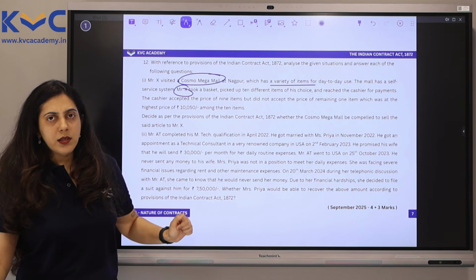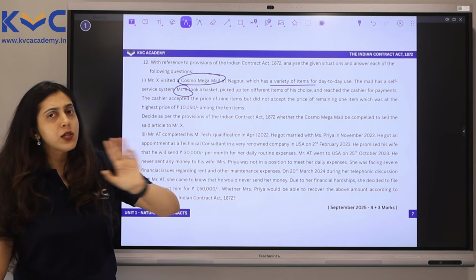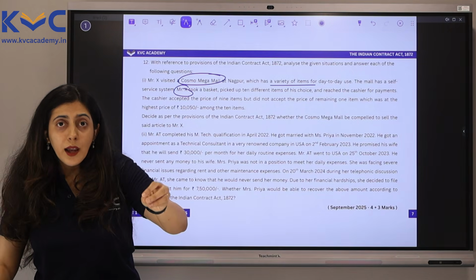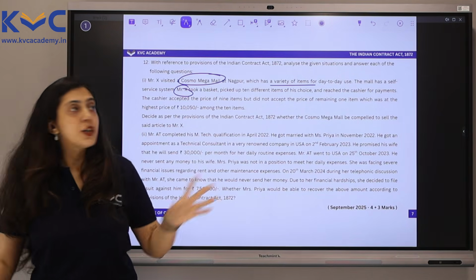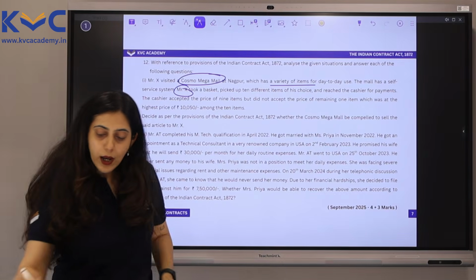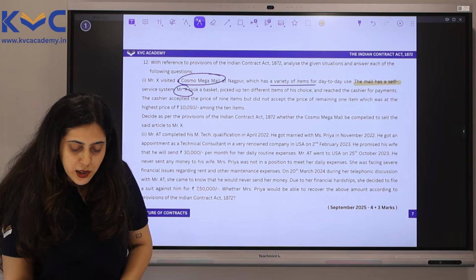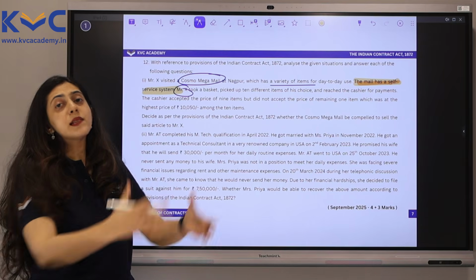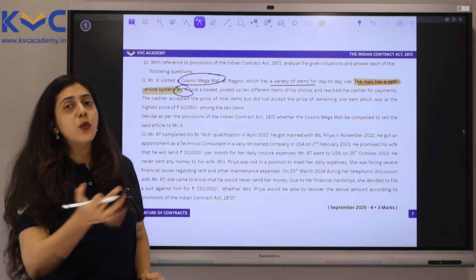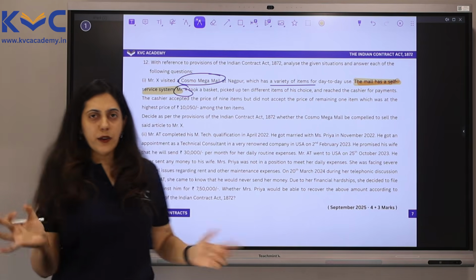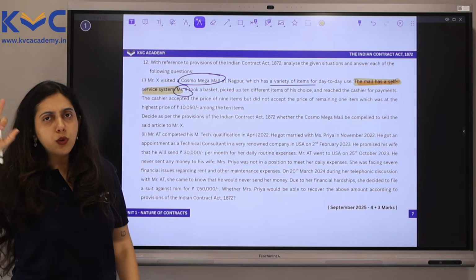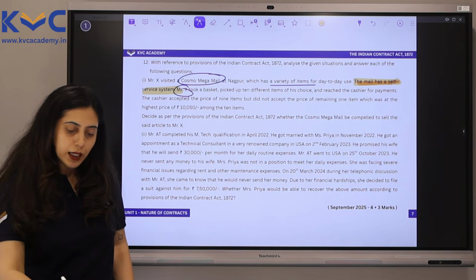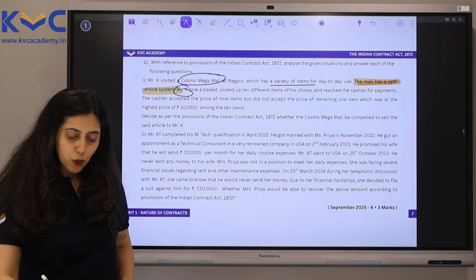Just now we did this. Again, the Cosmo Mega Mall is not compelled to sell the article. And why not? Because display is simply an invitation to offer. And here, the mall has a self-service system. So when there is a self-service system, that means obviously there is a display of goods and that only amounts to an invitation to offer. I'm not going to repeat the entire thing again. You know the provisions and you know how to conclude it. Okay. Part 2. This was for 4 marks.